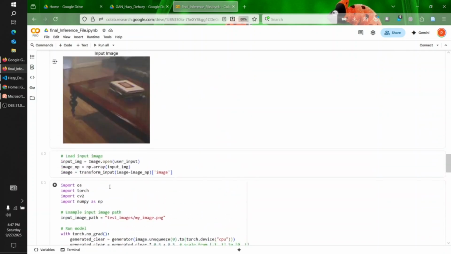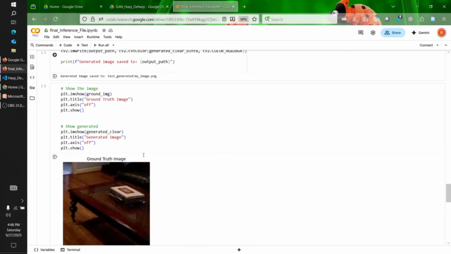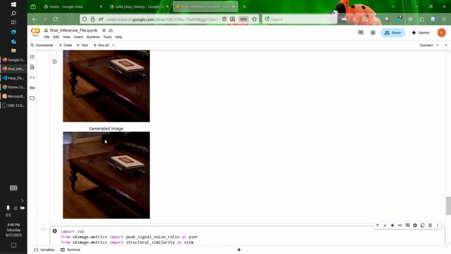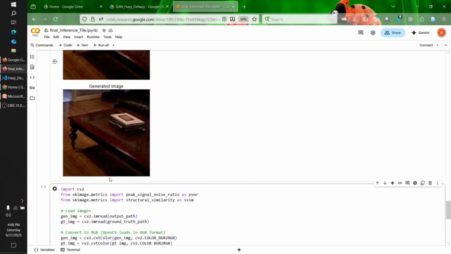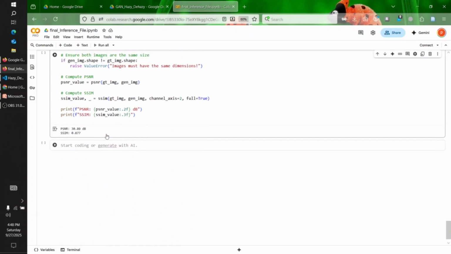So here, as you can see, as you give the input of hazy images, it processes, and the ground truth image is given to the model along with the image generated by the model, and later both the generated and the ground truth images are compared. Then we get the PSNR value and the SSIM value.